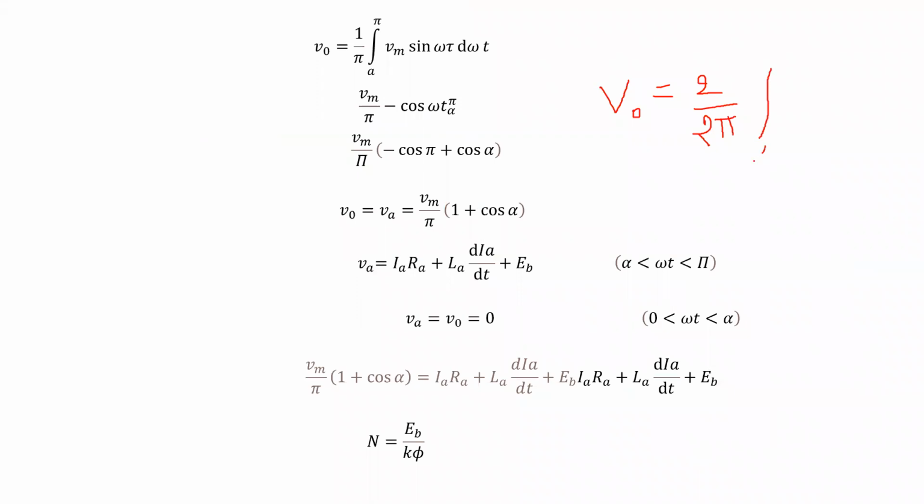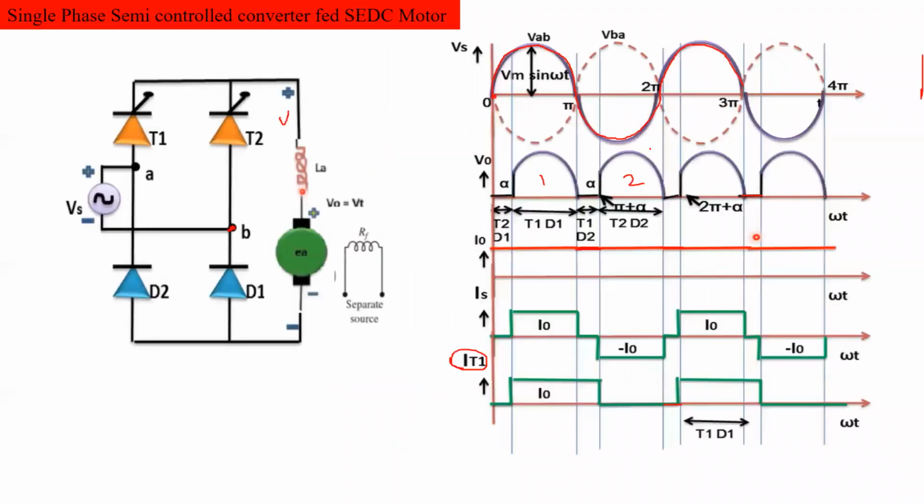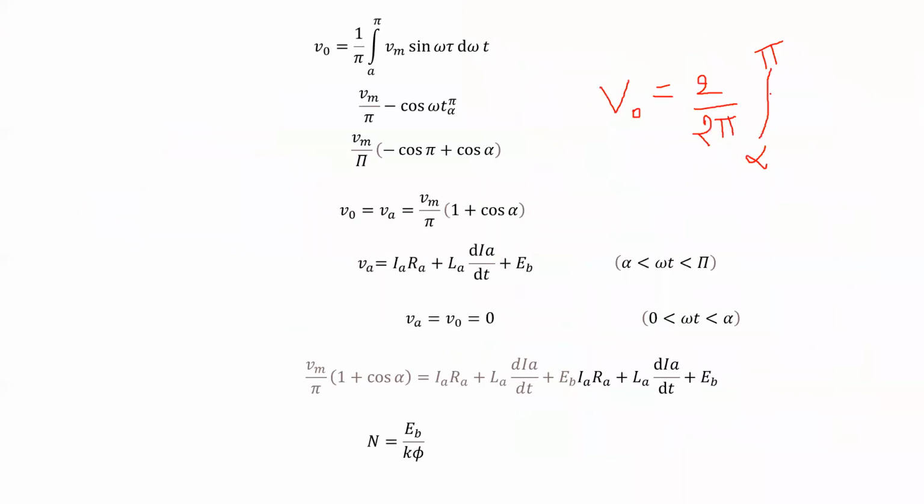So integral alpha to pi. Why have we written the integral alpha to pi? Because the voltage is present only from alpha to pi. So there is no need to take pi plus alpha to 2 pi, because whatever voltage is present during this period, the same amount of voltage will be present during this period also. So we can take any one pulse, whether alpha to pi or pi plus alpha to 2 pi limits. So alpha to pi we have taken.